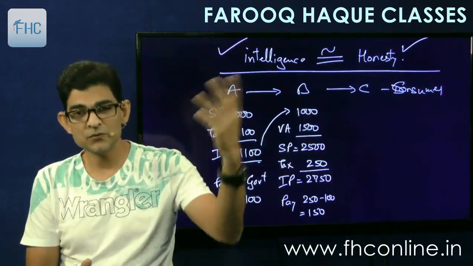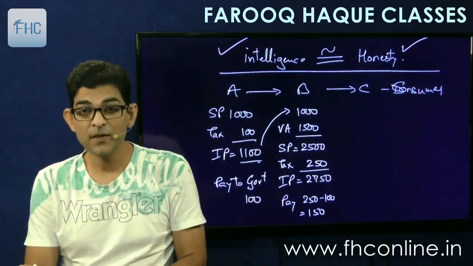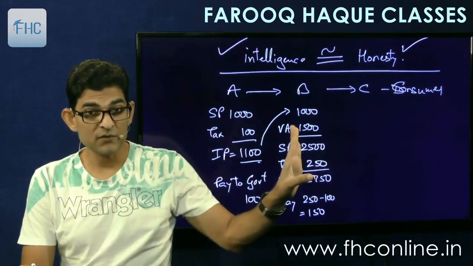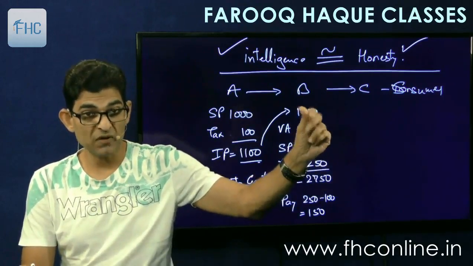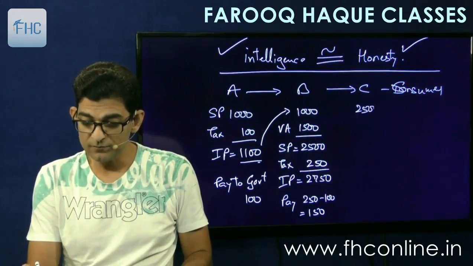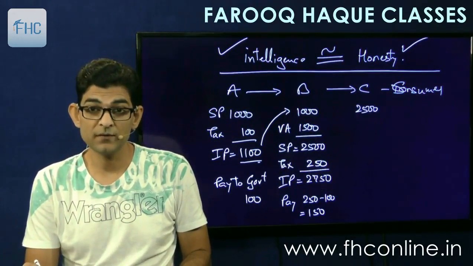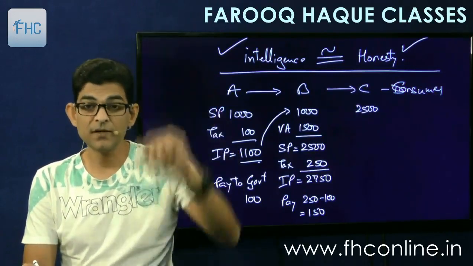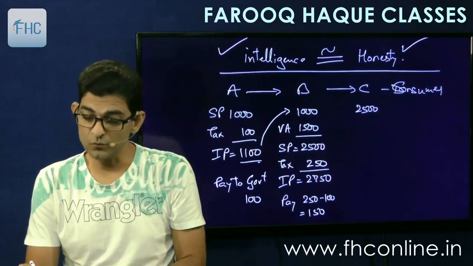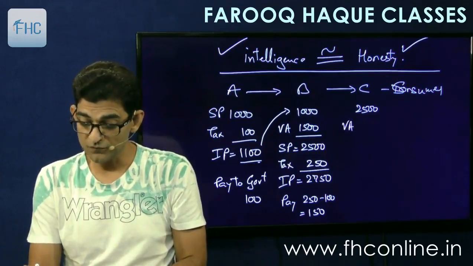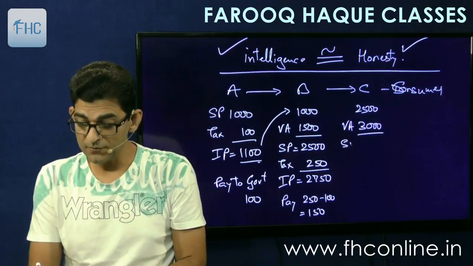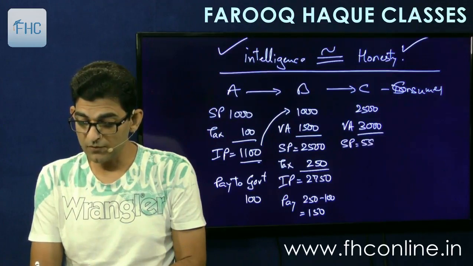And then if you go to the third stage, let's take one more example so it will make more clear. Now the next stage is C. C will record, he pays how much? 2750. So he pays 2750 to B. But how will he record the purchase entry? Purchase 2500, and tax credit account debit 250. So 250 will go in his tax credit account. Then he will do value addition of say another 3000, so his sale price becomes 5500.